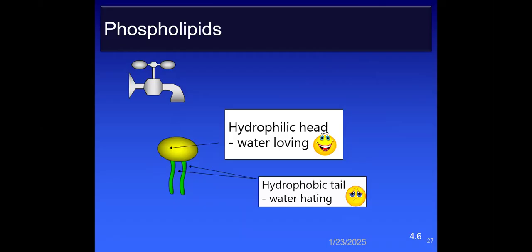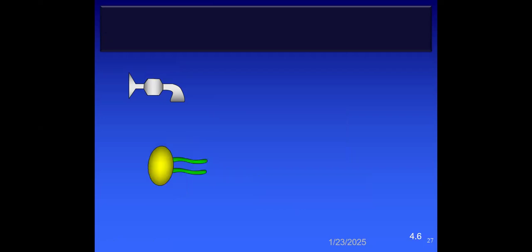So we can see here that if there is contact of water with the tail, it will repel it. The tail is water hating, while on the other hand, the head of that phospholipid is water loving. This is the hydrophilic head, while the tail is the hydrophobic, also known as water hating.